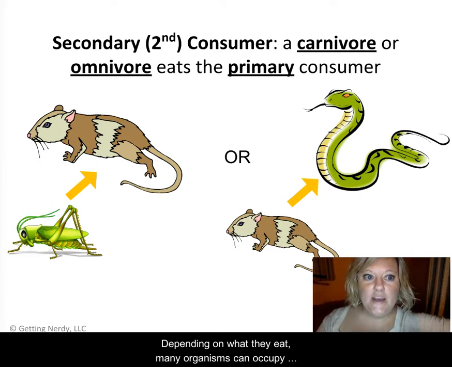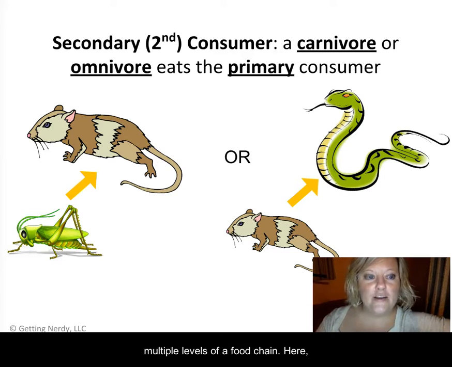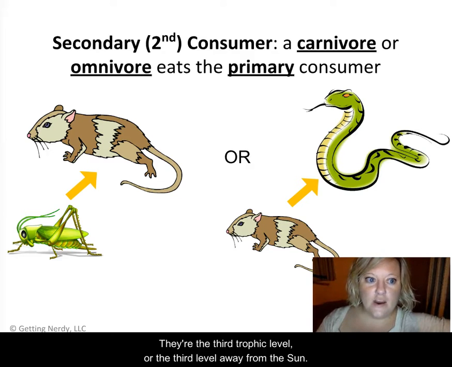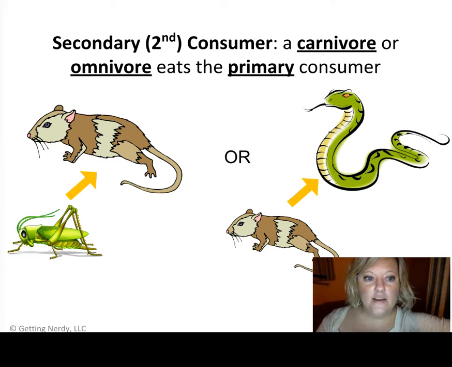Depending on what they eat, many organisms can occupy multiple levels of the food chain. Here, the rat can be considered a primary or a secondary consumer. Secondary consumers are organisms that consume a primary consumer. They are the third trophic level, or the third level away from the sun. Secondary consumers must be carnivores or omnivores. Your third keyword is with.